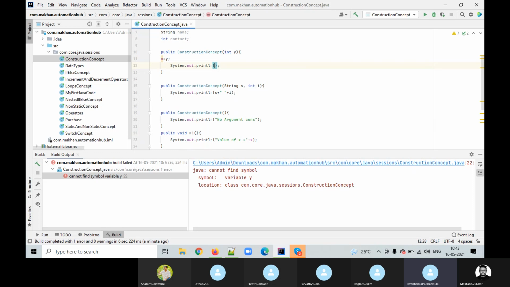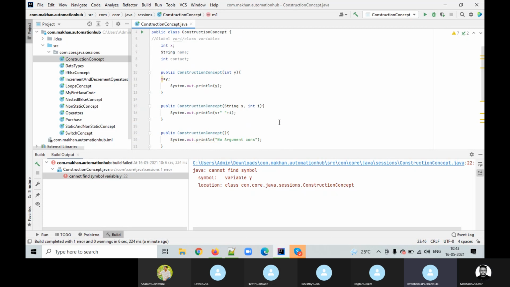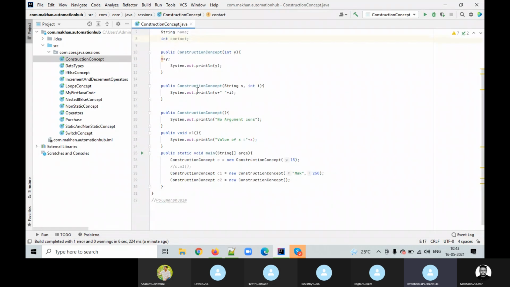Fine, guys. Any other question? You are getting an error here, right? In the same manner, Raghu, just go to the top. We have declared one variable called string name which we never used, and int contact which we never used. Just scroll down. Within the constructor with the two parameters, string s and int i, we straight away use them there.